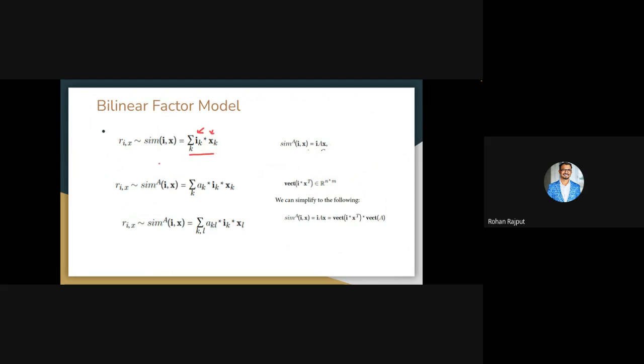Here we are trying to decompose this matrix into other matrices, because we want some learnable parameters, and those learnable parameters will help us obtain the rating based on the user and item vectors. So here we define A_k, a matrix that will help us obtain those learnable parameters.